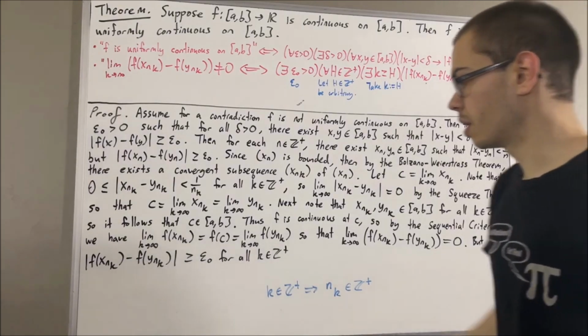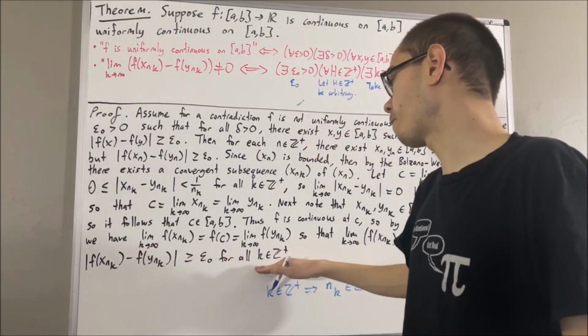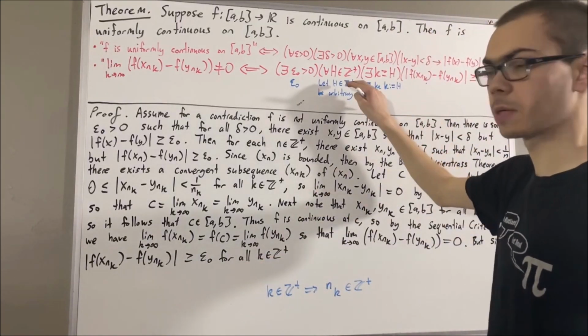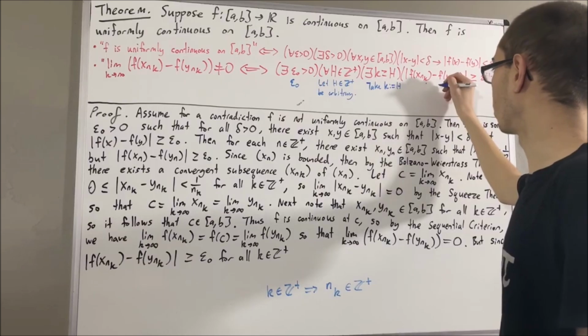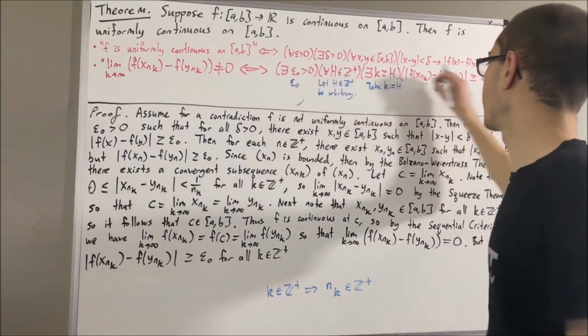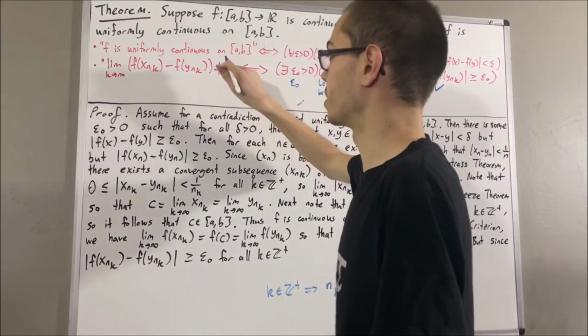But remember, this statement works for every positive integer k. So in particular, it must work for the positive integer h. So this inequality is true for h. And therefore, this statement is true, which means this sequence does not converge to 0.